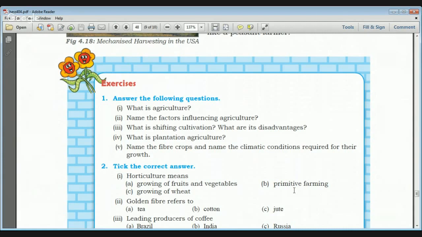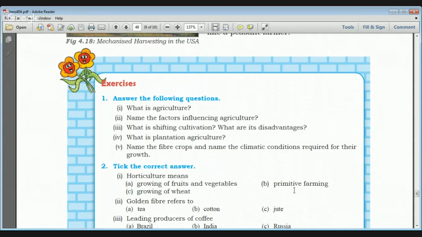In India, the most important areas for jute cultivation are West Bengal and the eastern part of India. The other fiber crop is cotton, which needs 210 frost free days and water, and it is grown best in the black soil present in the Deccan Plateau. It requires moderate temperature also.